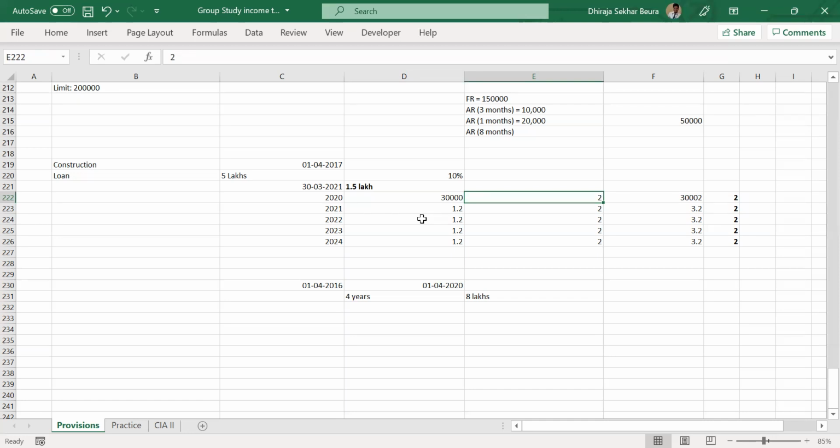It's a simple question. You have a 5 lakh loan, the rate of interest is 10%. For 2020, how much interest will you pay? Principal amount is 5 lakhs, interest rate is 10%.